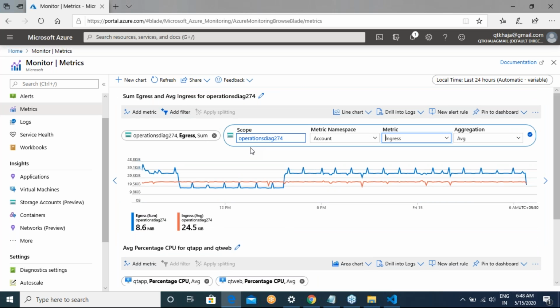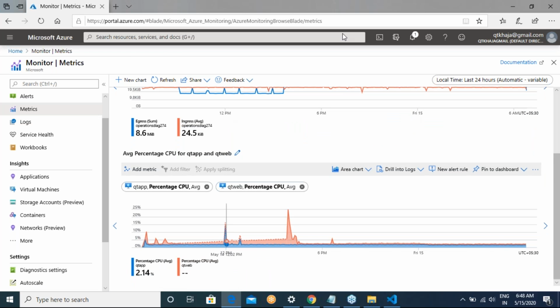Now you need not try to go to every individual resource and look into the graphs. You can have customized graphs at a centralized location. Individual VMs are good, but they are good only to some extent.